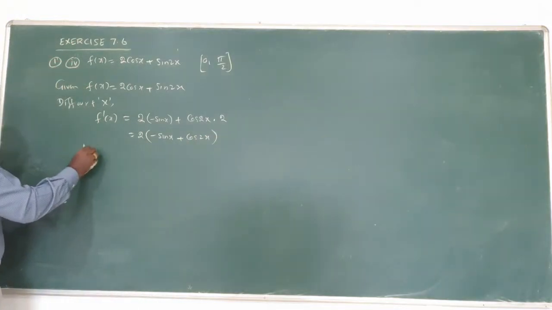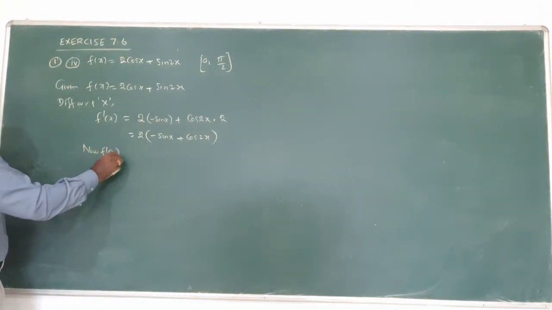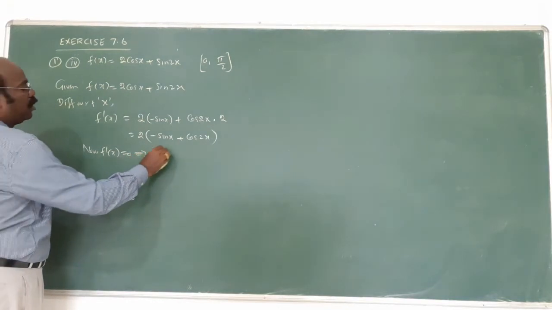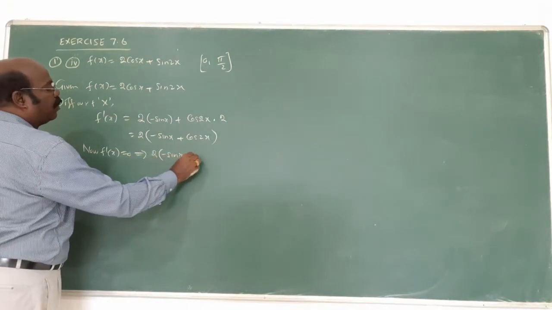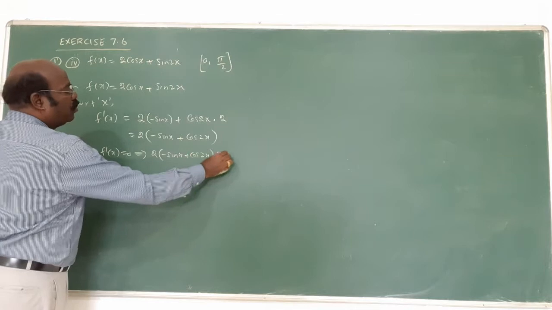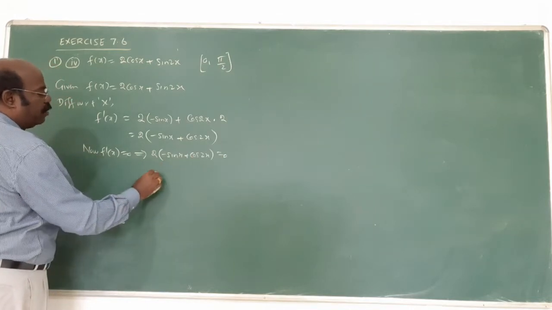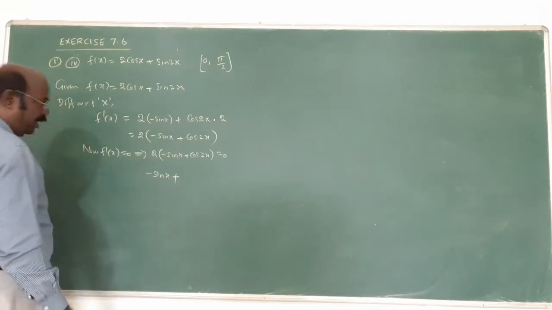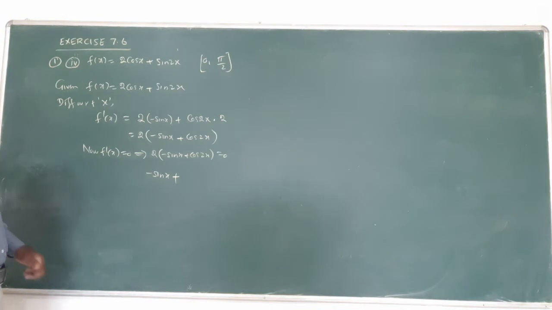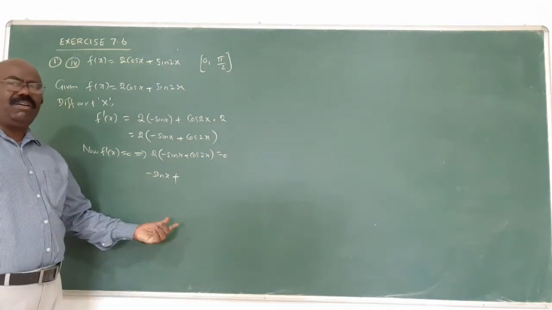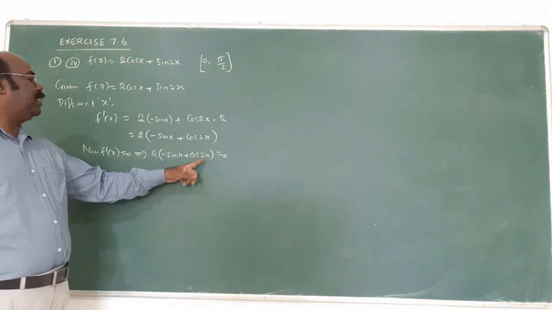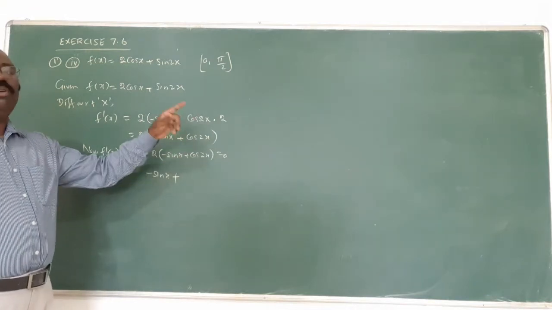Am I right? Now, the first derivative equal to 0 implies 2 into minus sin x plus cos 2x equal to 0. The 2 cancels. So minus sin x plus cos 2x. Now, you must find the value of x, you know. That's why the 2 is there, only x should be there. Convert it to only x.